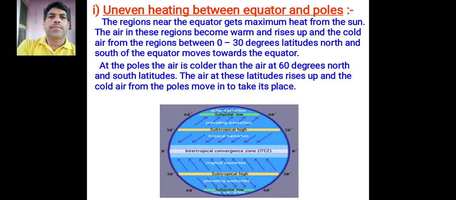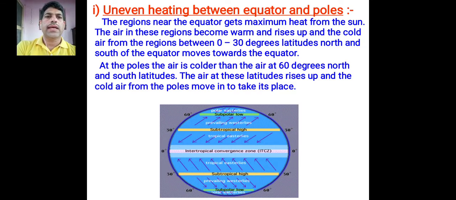First of all, uneven heating between the equator and the poles. The regions near the equator get maximum heat from the sun. The air in these regions becomes warm and rises up, and the cold air from the region between 0 to 3 degree latitudes north and south of the equator moves toward the equator.